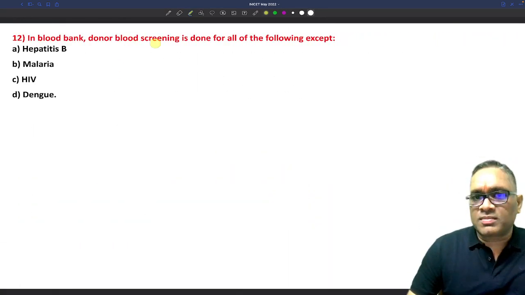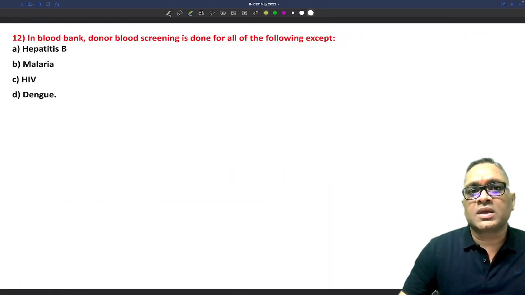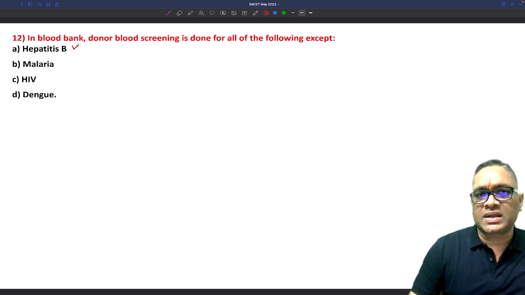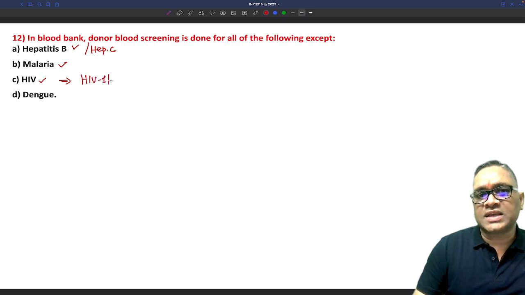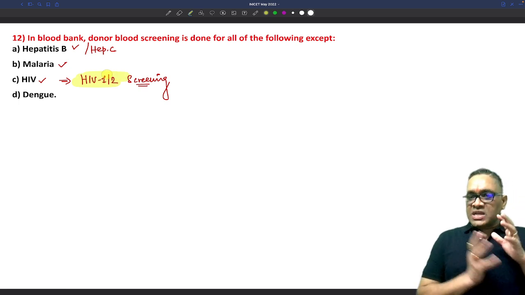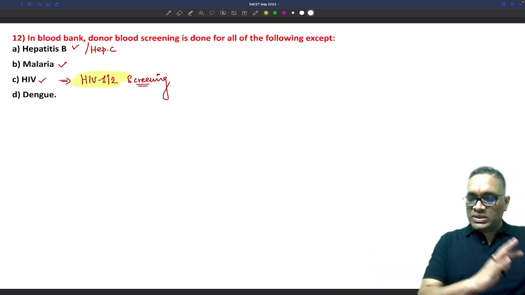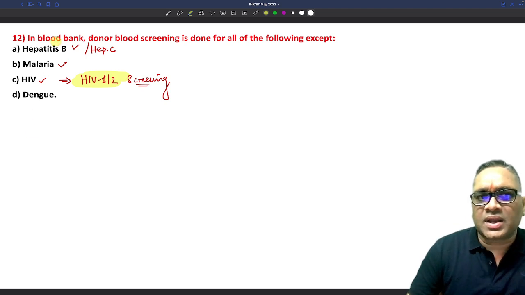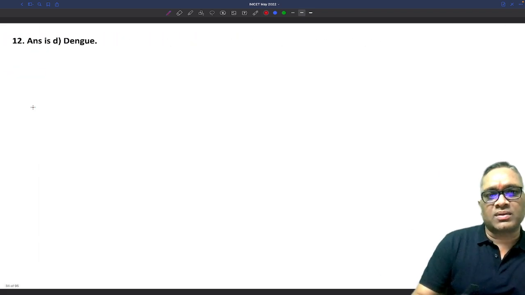Right? In blood bank, donor blood screening is done for all of the following except. This is again a very simple question. Hepatitis B and hepatitis C, we do. Malaria, we do screening. HIV, you remember both HIV-1 and HIV-2 screening is done in blood banks all over the world, not only in India, because this was also a question in the earlier NEET PG exam. Which HIV is screened, 1 or 2 or both? Both HIV-1 and 2 will be screened, but dengue screening is not done in our blood bank. So this is the right answer. Answer is D for this question number 12.